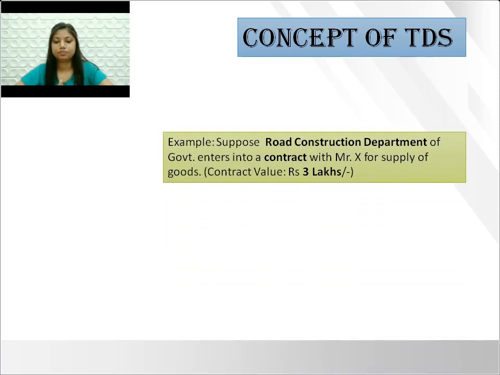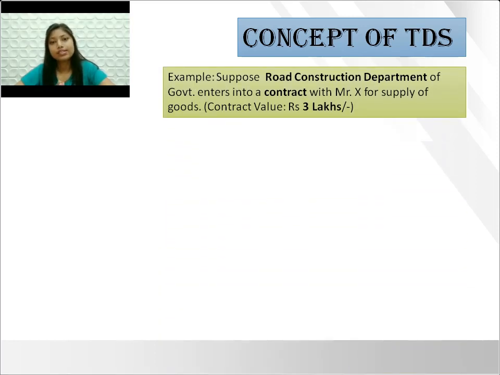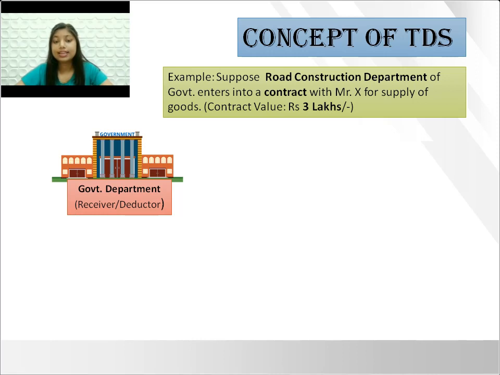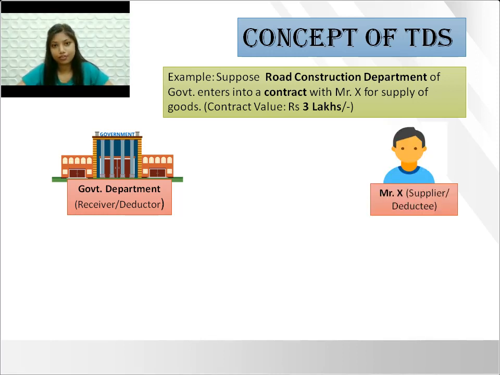through an example. Suppose Road Construction Department of Government enters into a contract with Mr. X for supply of goods having contract value of Rs 3 lakhs. In this case, two parties are involved, the government entity, who is the receiver of goods, and Mr. X, who is the supplier of goods.